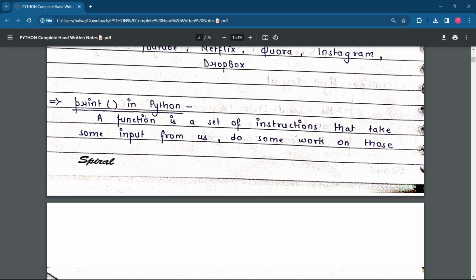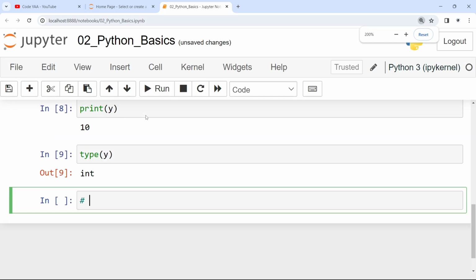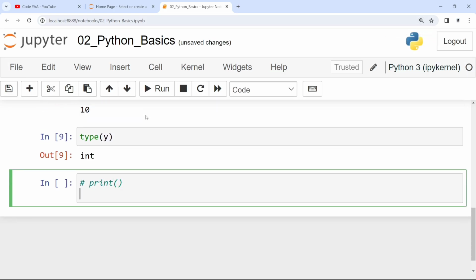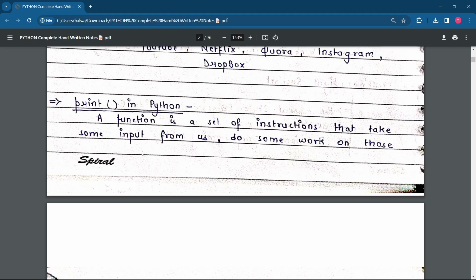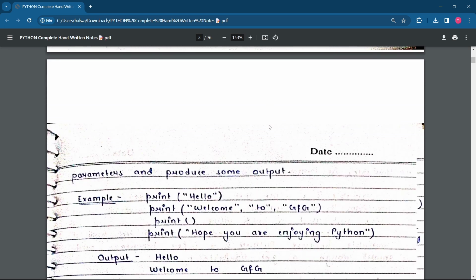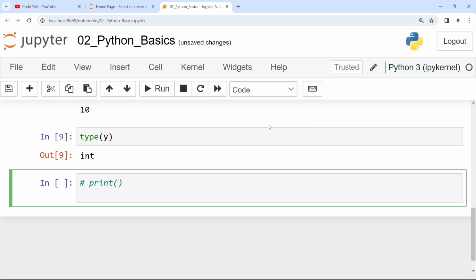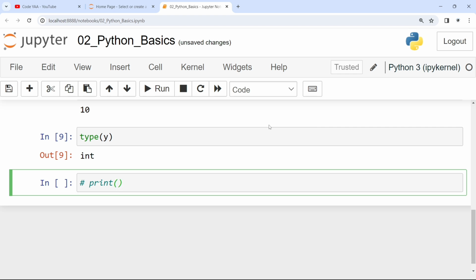So print in Python. Let's see now what this is. What is print in Python? This is a very simple function. A function is a set of instructions that takes some input from us, does some work on those parameters and produces some output. So print is a very simple function in front of you. Lots of students were confused why we are writing only print.